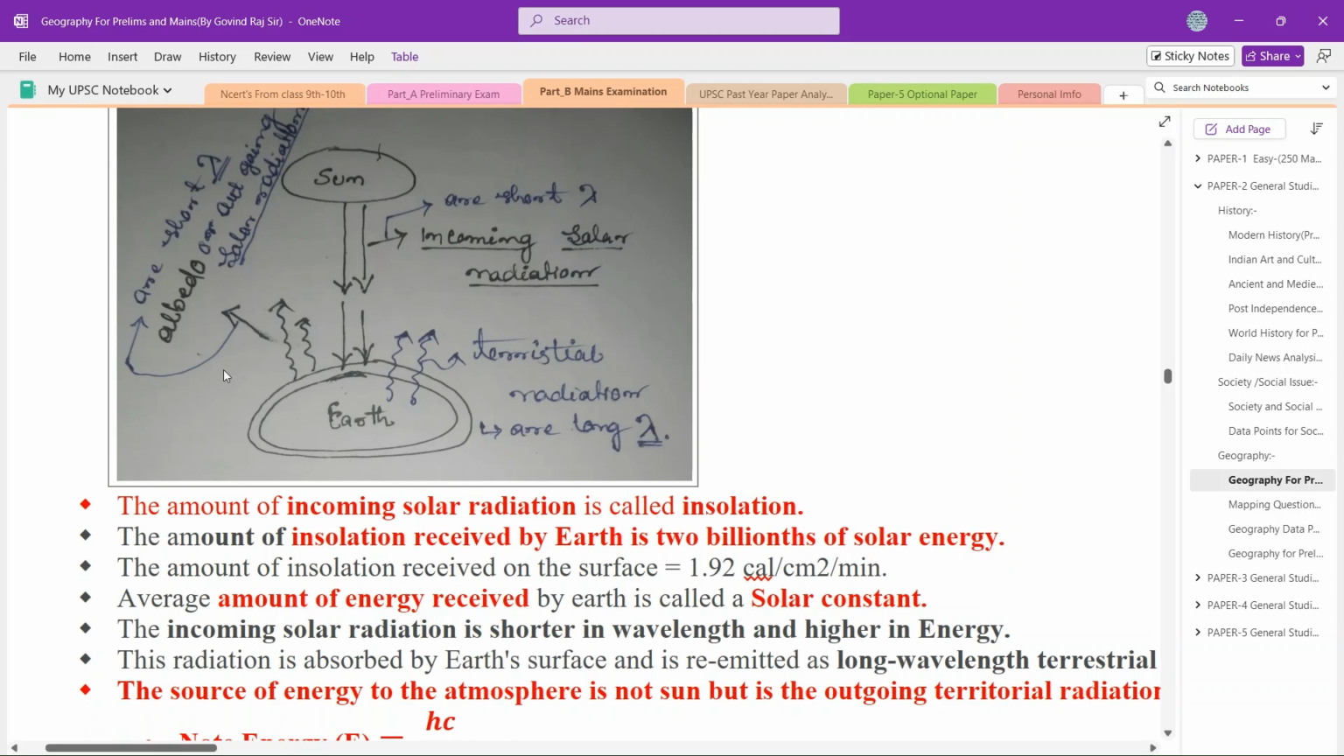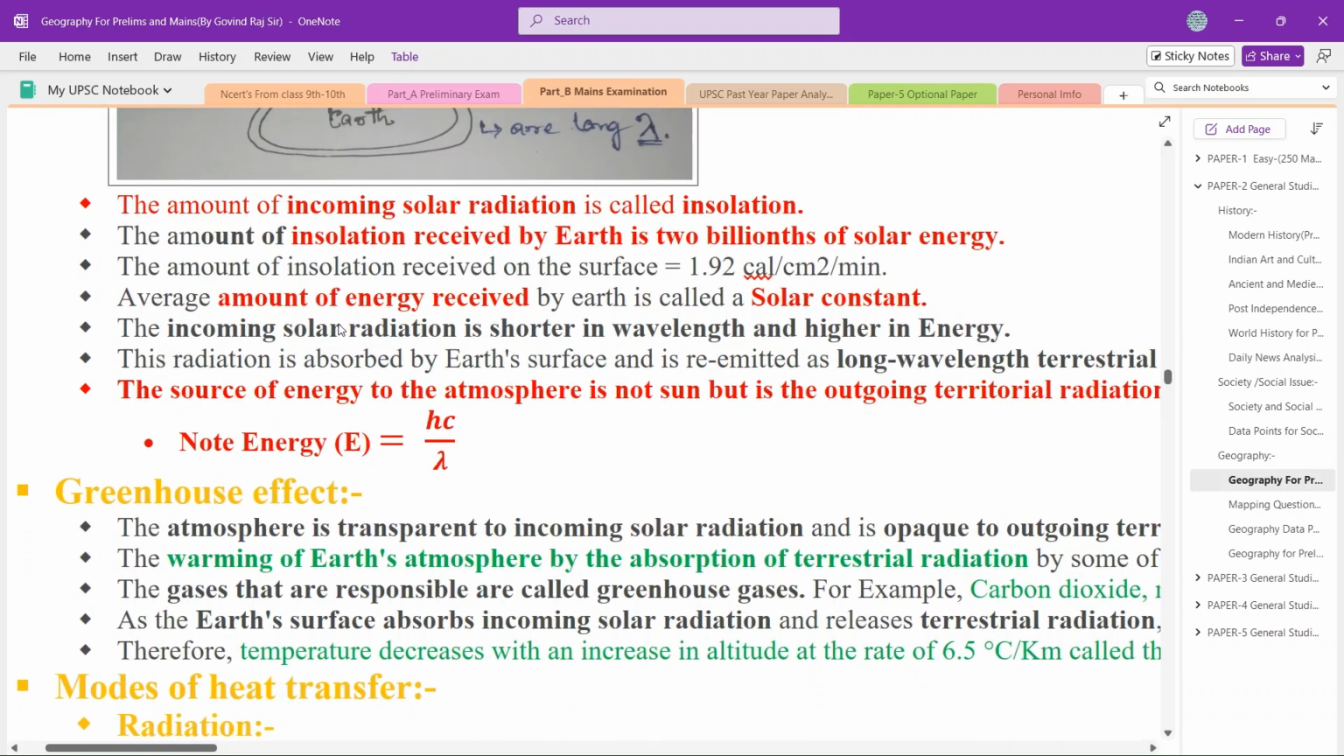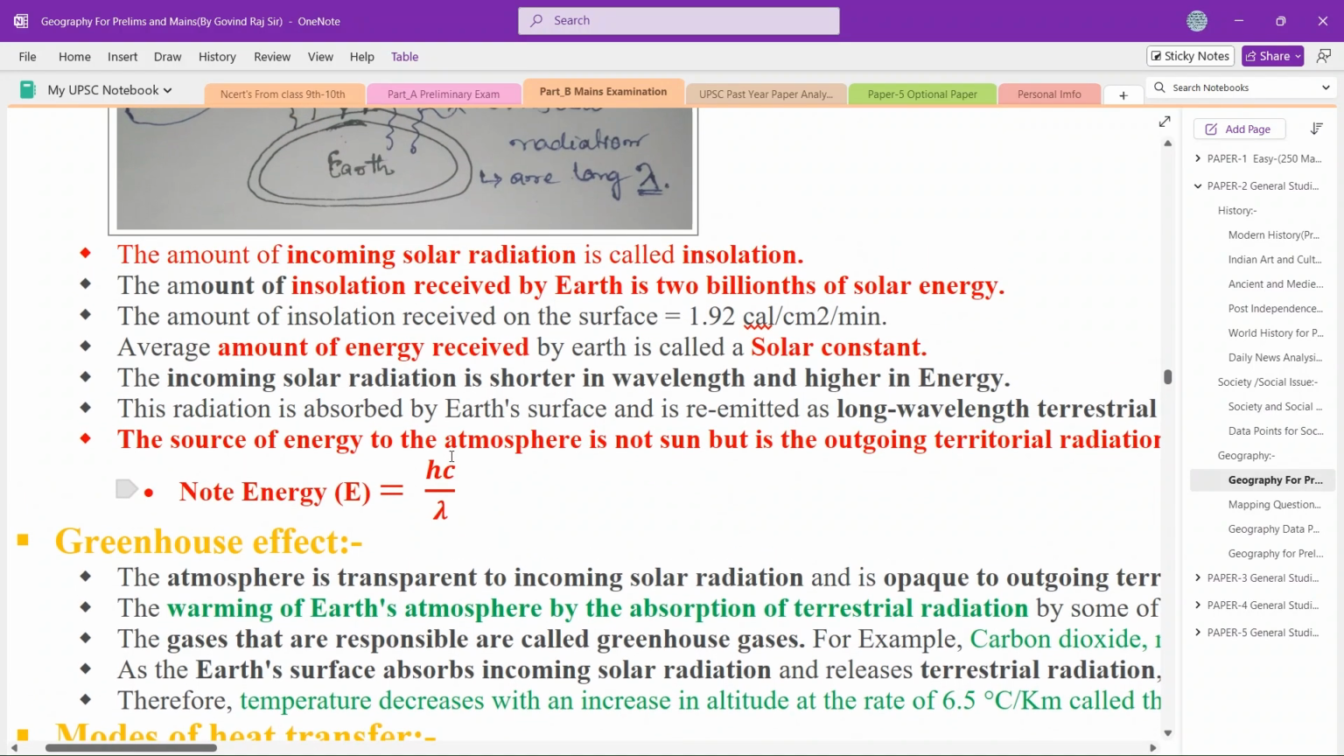Some portion of the incoming solar radiation is absorbed by the Earth. When the Earth absorbs the incoming solar radiation, it gets heated up. After the Earth gets sufficiently heated, it starts radiating its own energy. These are called terrestrial radiations. These are radiations emitted by the Earth's surface. They usually have low energy. If they have low energy, what can we say about the lambda? They have a high lambda, a long lambda. These are simple things.